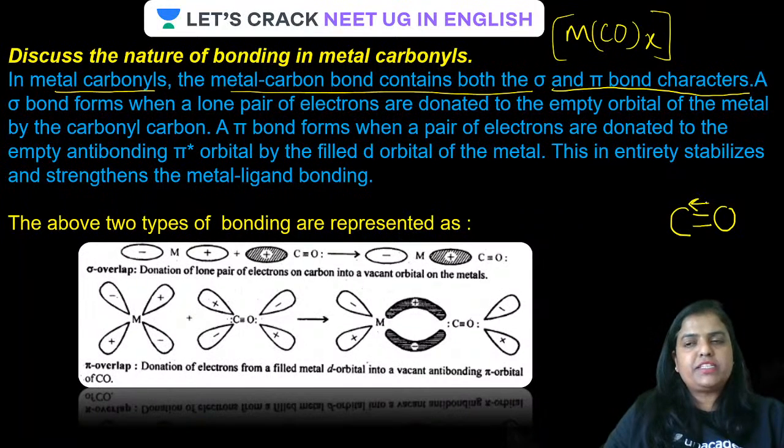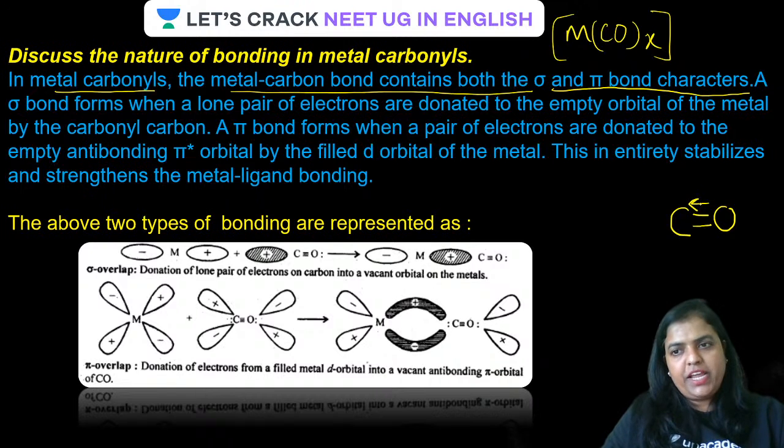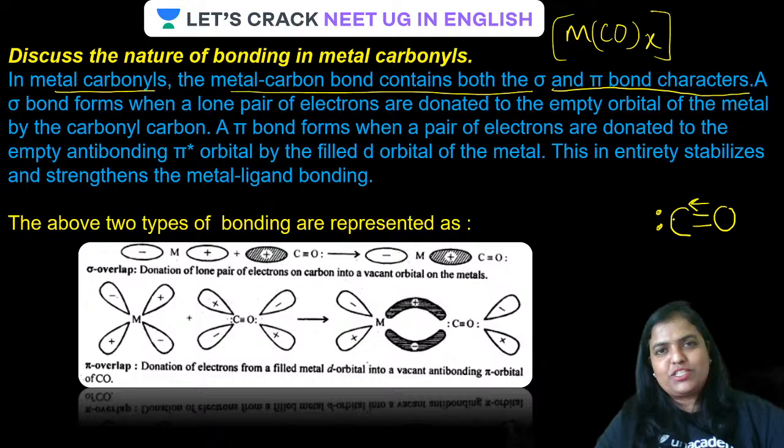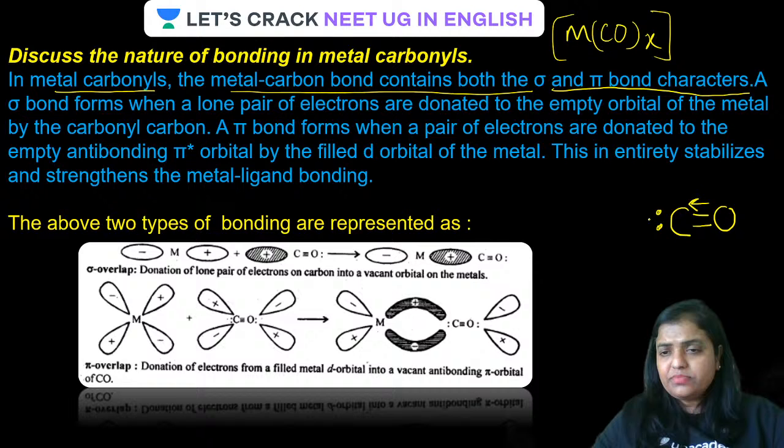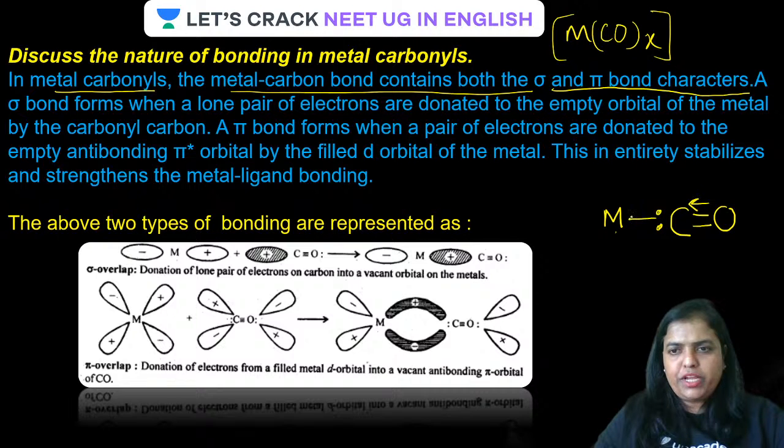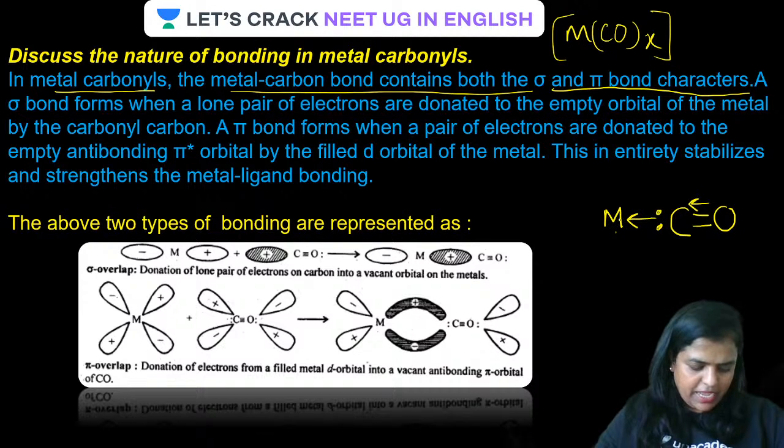Yes, one is the coordinate bond or dative bond from oxygen towards carbon, and there is a lone pair present on carbon like this. Because of this lone pair, they act as a Lewis base or a best ligand, guys. Yes, carbonyls are the best ligand, strongest ligand, isn't it? Now, guys, suppose this is the metal ion. First of all, this lone pair is donated to the metal atom.